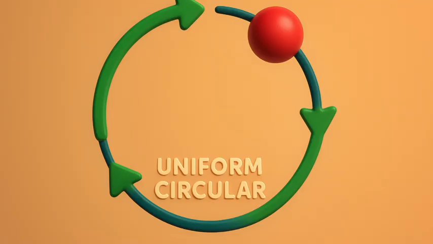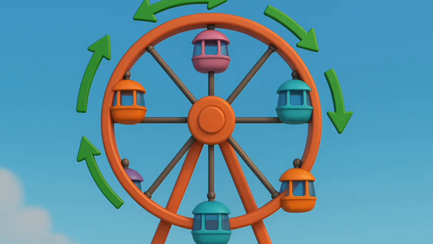Uniform circular motion. When the velocity of an object changes, we say that the object is accelerating. The change in the velocity could be due to change in its magnitude or the direction of the motion, or both. Can you think of an example when an object does not change its magnitude of velocity but only its direction of motion?